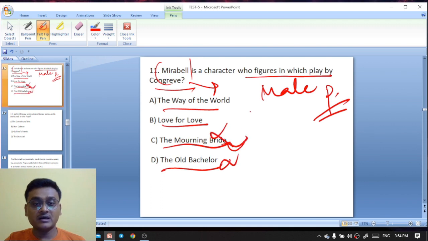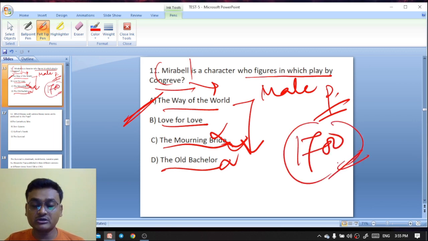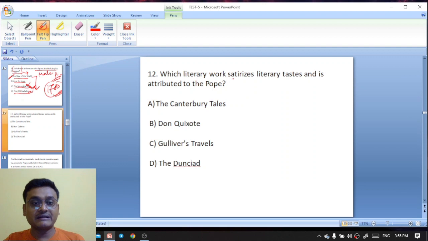So Mirabell, the male protagonist, appears in The Way of the World, and The Way of the World was published in 1700, and the Restoration period also ended in 1700. The Way of the World is where Mirabell and Millamant are the characters. Mirabell is the male protagonist of this play, and it was published in 1700 by William Congreve.